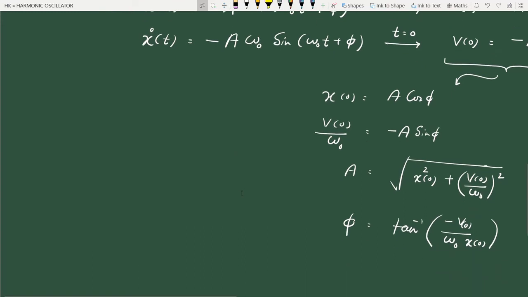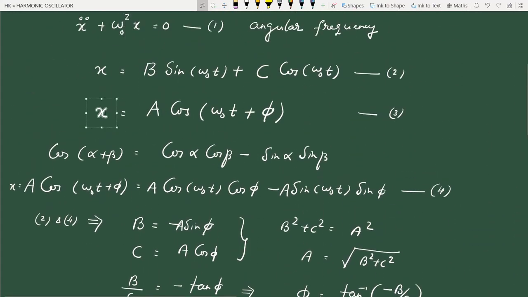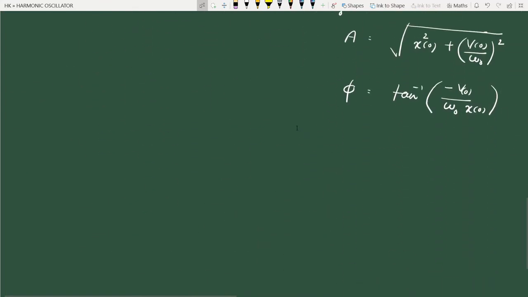Now, as I have told you, we will be using the standard form. Position at any time t is given by A cos(omega 0 t plus phi). So let us familiarize ourselves with the terms here.